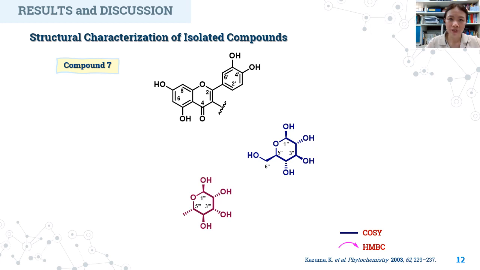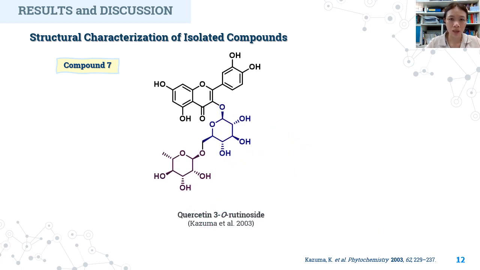From the HMBC correlations, the anomeric proton of glucose shows correlations to carbon position 3 of flavone, while the diastereotopic proton at position 6 shows HMBC correlation to the anomeric carbon of rhamnose. So there were 2 glycosidic bonds: between carbon position 3 of flavone and the anomeric carbon of glucose, and carbon position 1 of rhamnose to carbon position 6 of glucose, as shown. So compound 7 was elucidated as quercetin 3-O-rutinoside.